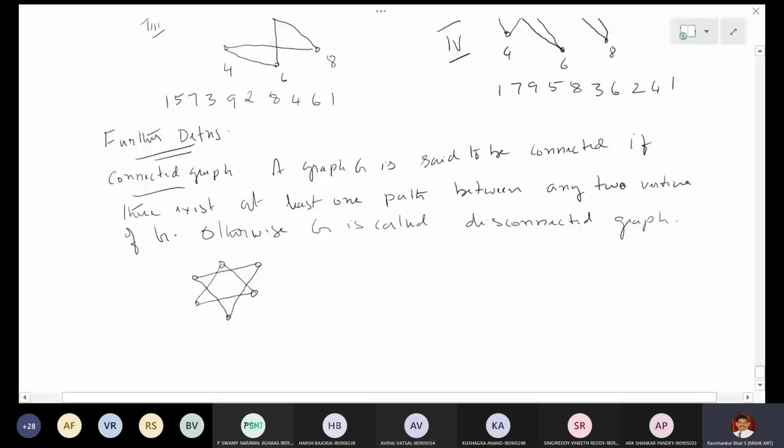I want an answer from your end. Please look into the graph and the definition of the connected graph and see whether it is a connected graph or a disconnected graph.